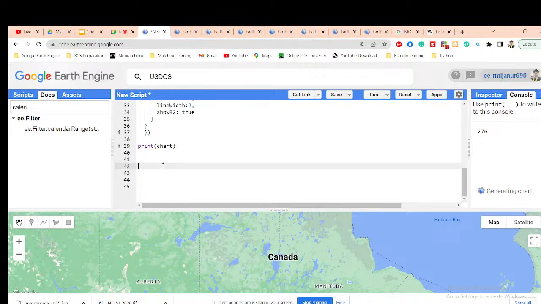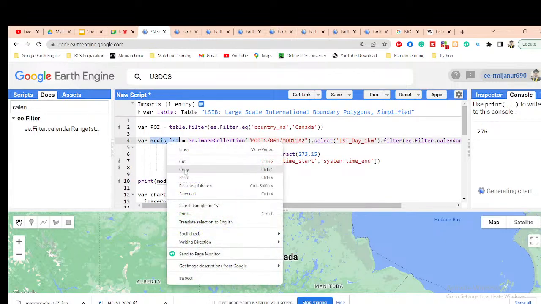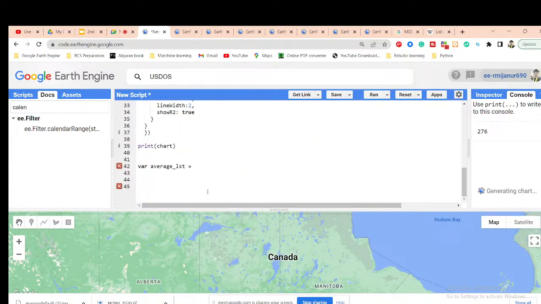Okay, so now we need to reduce this image collection. For reducing, we're using the min function. So take a variable, suppose average LST, and then call our image collection. This is the image collection we already reprojected and also changed the unit. So use the reduce function and put ee dot reducer dot min.